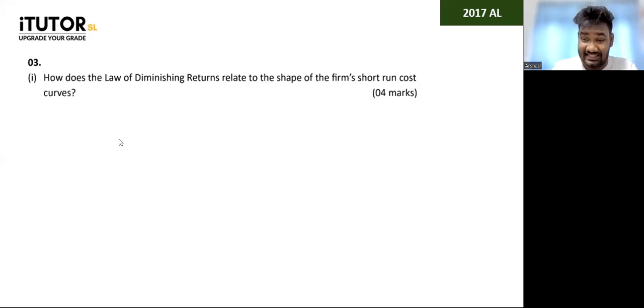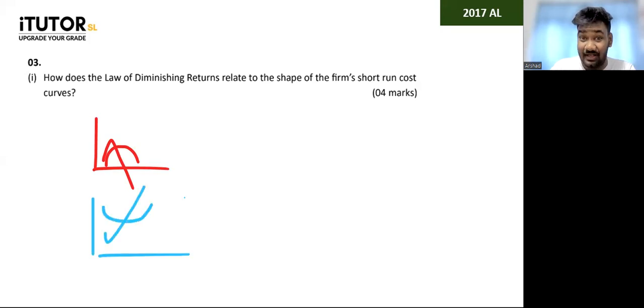Remember that we did this. Remember, we talked about the law of diminishing marginal returns, the mirror image story. We talked about marginal product, average product, and then the marginal cost and the average variable cost, right? So according to the law of diminishing marginal returns, this is what happens. Initially, when the marginal product is increasing, marginal cost is falling, right? When marginal product is falling, marginal cost is increasing, right? When this cuts at the topmost point, this is cutting at the bottommost point.